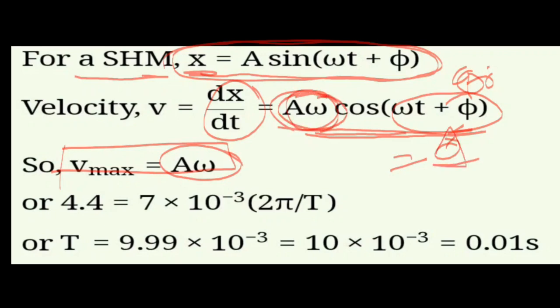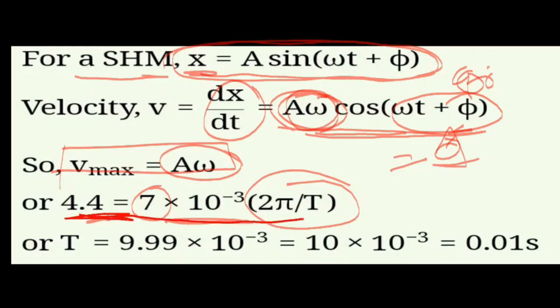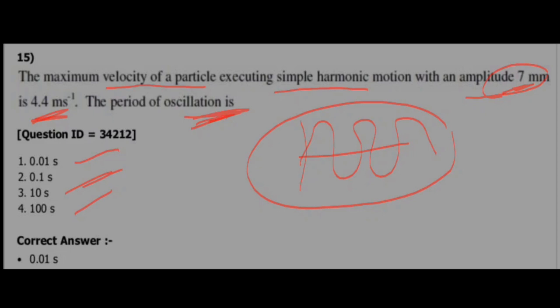He has given that 4.4 equals 7 into 10 to the power of minus 3, the amplitude, and omega is nothing but 2 pi by T. So from this, 4.4 equals 7 into 10 to the power of minus 3 into 2 pi by T, we will get T equals 9.99 into 10 to the power of minus 3, which is nothing but 0.01 seconds. The answer will be 0.01 seconds. Option 1 is correct.